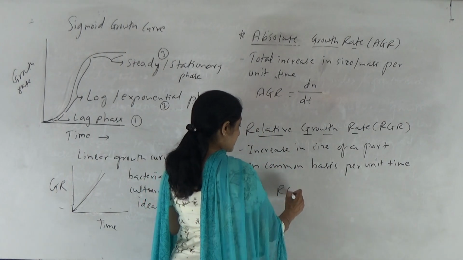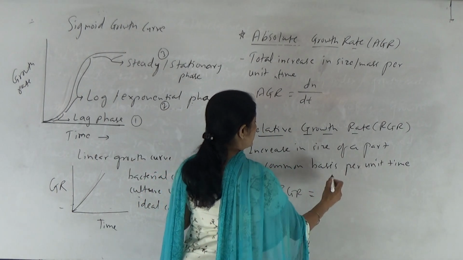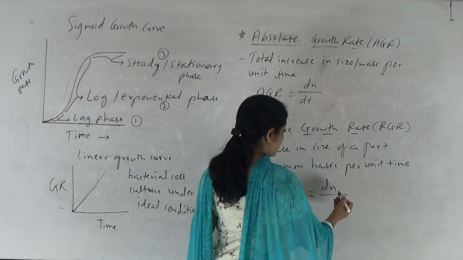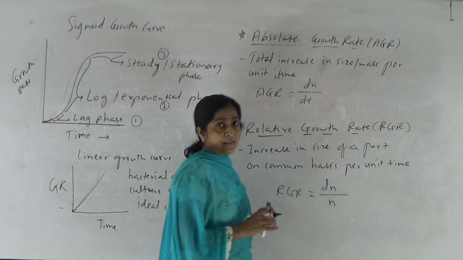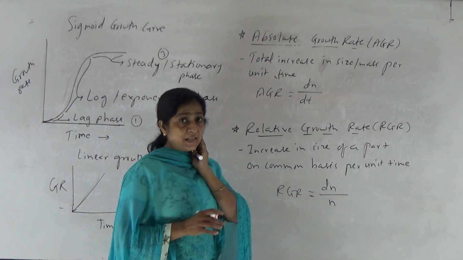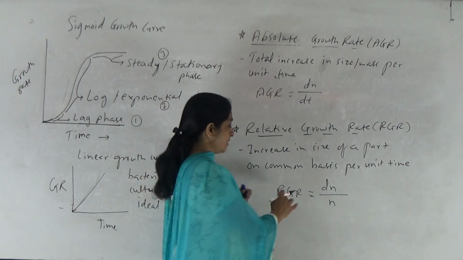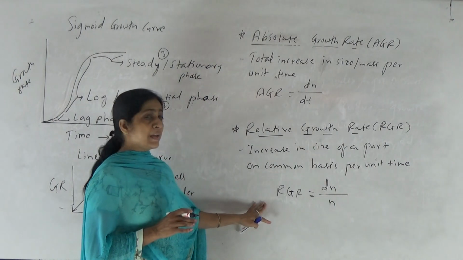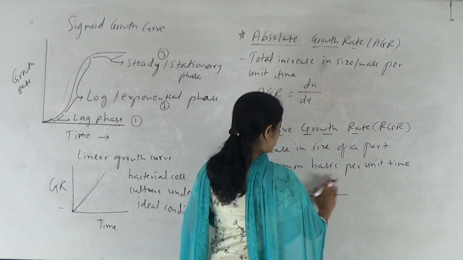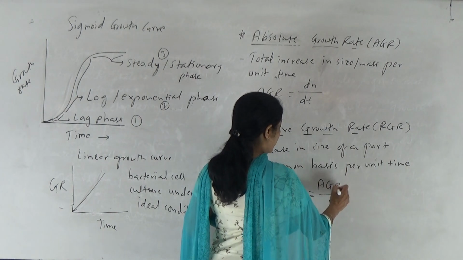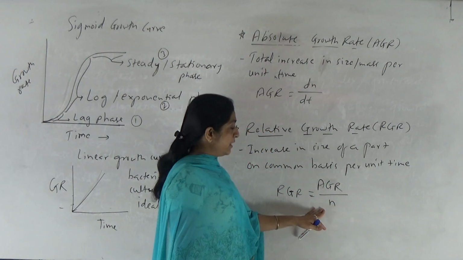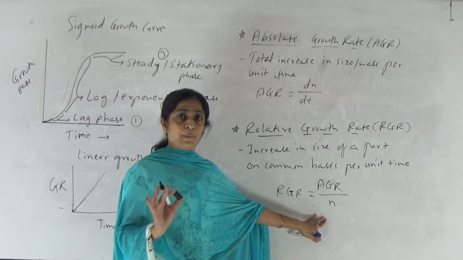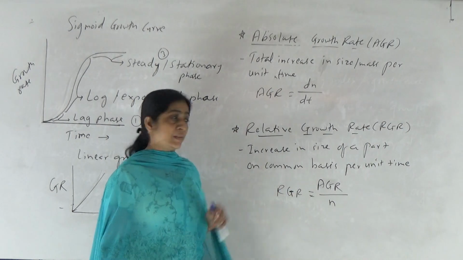It is calculated as the increase in the cell number divided by the total number of cells, that gives you RGR, that is relative growth rate. फक्त हे इक्वेशन एकदा नीट बघून घ्या, नवीन स्टेट बोर्ड बुक मध्ये दिलेले आहे. तुम्ही याला असे म्हणू शकता की RGR can be calculated when you divide the absolute growth rate by the total number of cells of that particular plant part. So that gives you RGR, right?